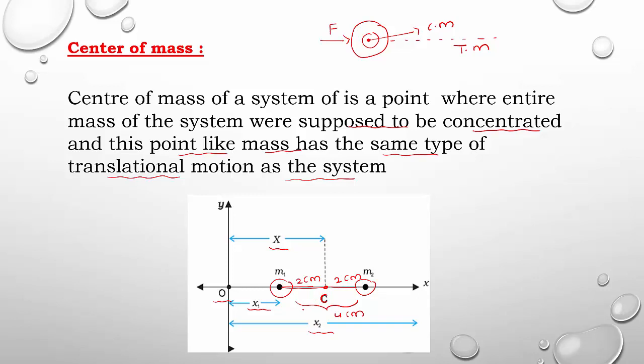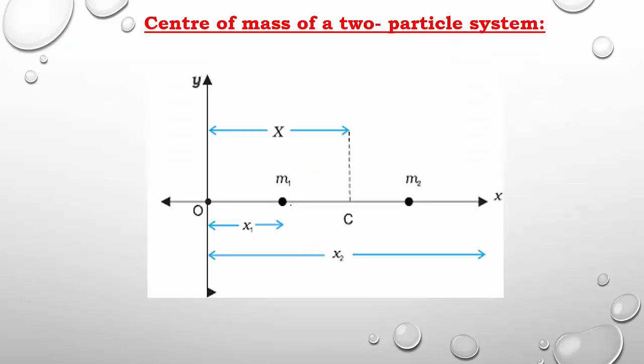So now let us derive an expression for center of mass for two particles of a system. Consider two particles of masses m1 and m2. Let the x-axis be the line which is passing through the particles m1 and m2. Thus, m1 is at x1 and m2 is at x2. So this x2 is only up to m2 here. Right? m1 is at x1 and m2 is at x2, and the center of mass is denoted by C.